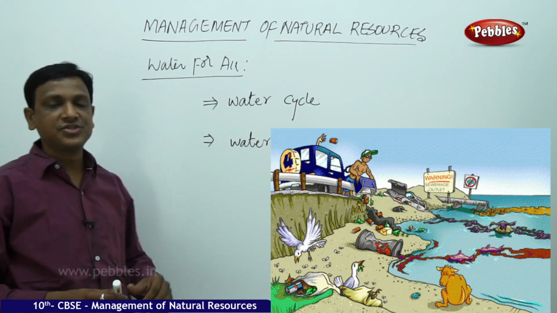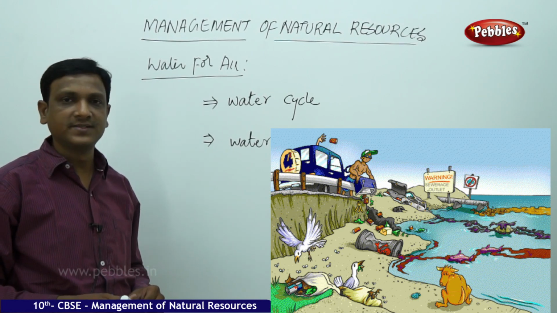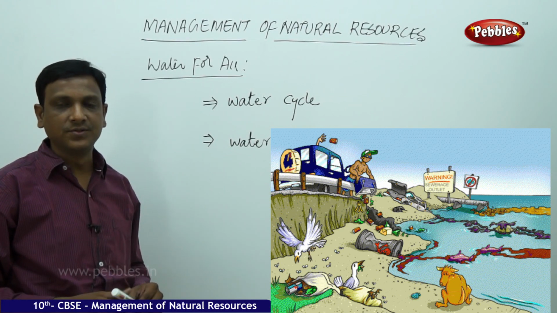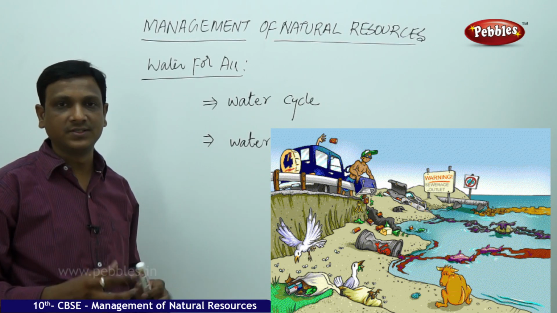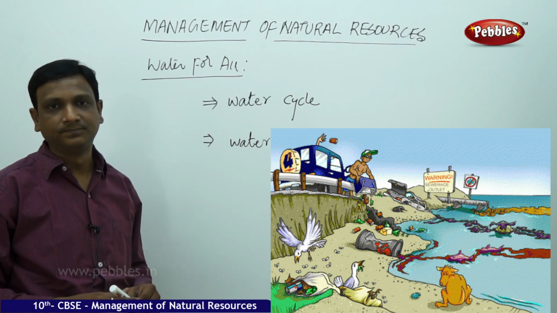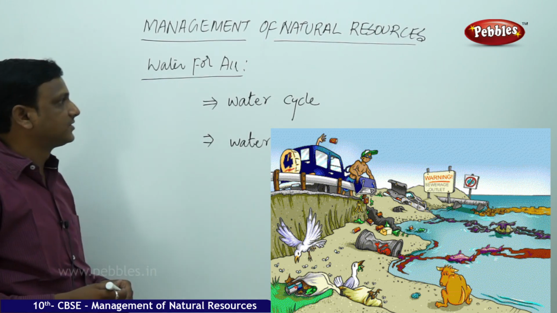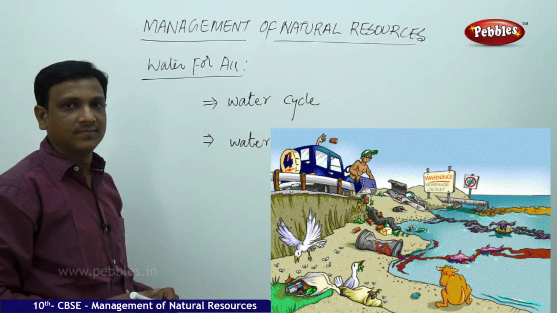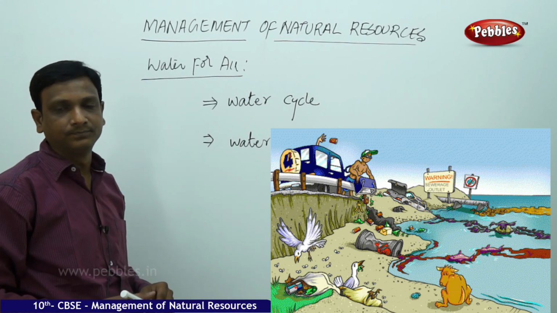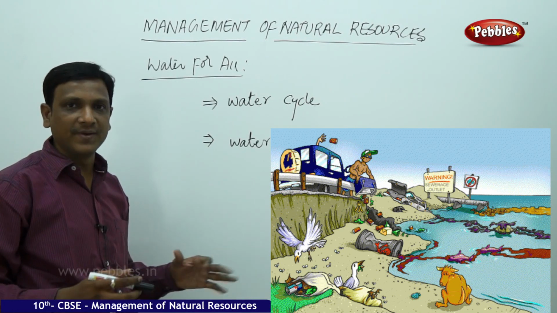So now the next natural resource which we are going to discuss is water. Water is another important natural resource. In your lower classes, you studied about water pollution and how human interventions cause disturbance in the water, that is the natural resource. Here we are going to discuss a few points. First, let us look at the major issues linked with water, by human intervention, that is by human activities.